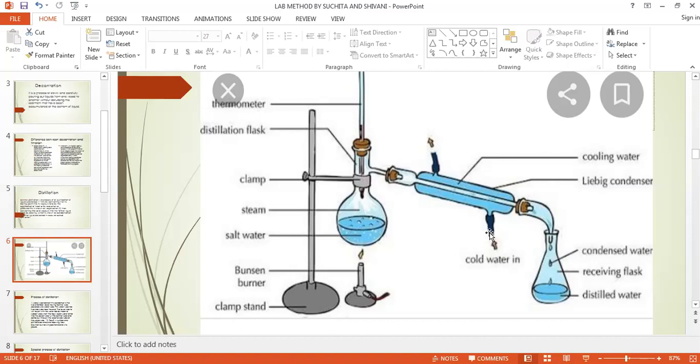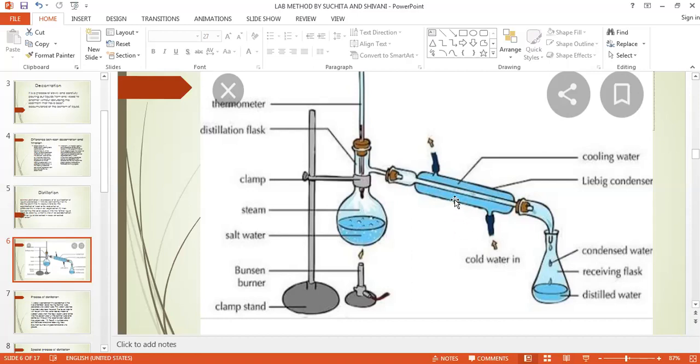Through the inlet, see, here it is written cold water in. So here you have to attach one pipe. There will be a tap, and from that tap cold water will go through this inlet. So it is entering into this condenser. Now in this condenser one inner tube is also there. Can you see the white colored one? So this is known as a condenser.